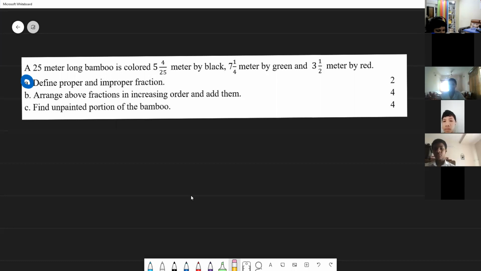Sir, will I say the definition? Yes. The proper fraction is a fraction in which the denominator is bigger, the denominator is big and the numerator is small, and the improper fraction is a fraction in which the denominator is small and the numerator is big. Yes, thank you. Absolutely right answer, Baba. Thank you so much.